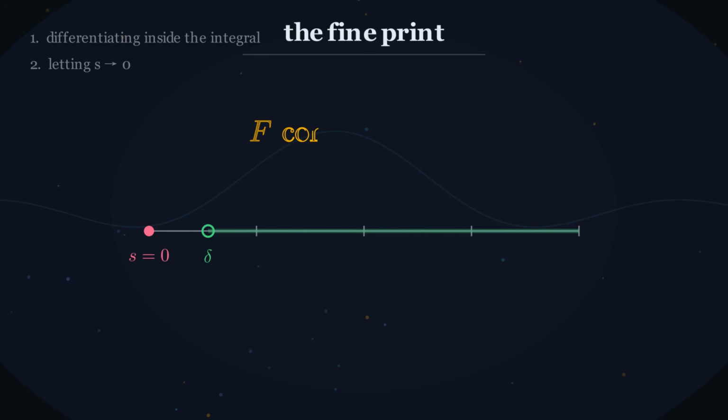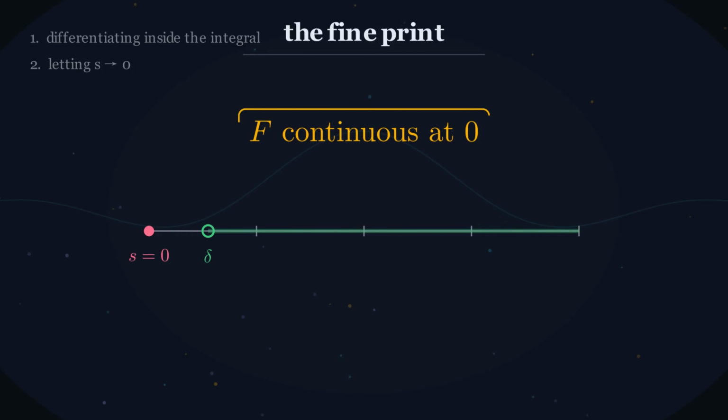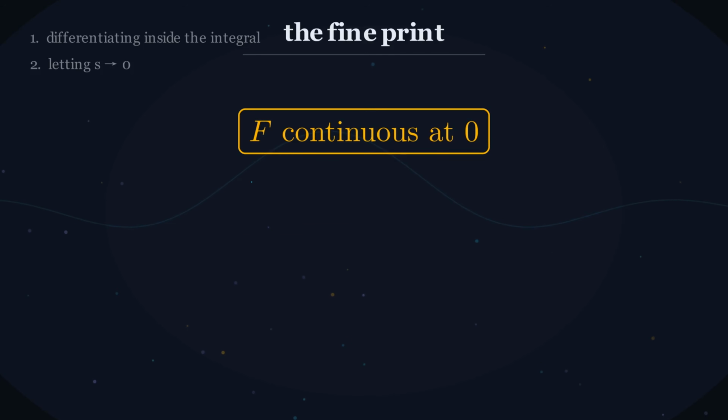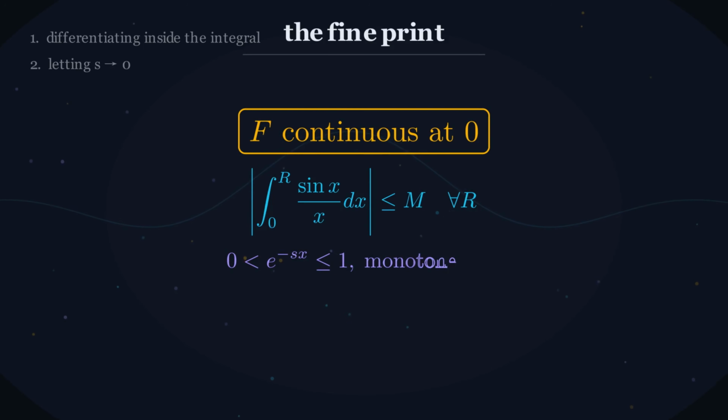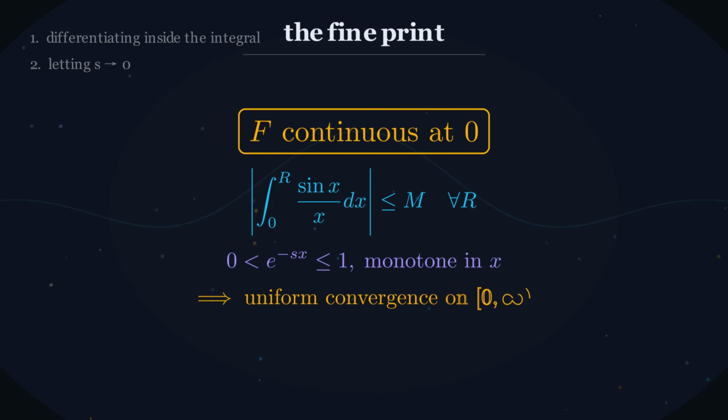That f is continuous at 0. That sliding down to the boundary lands on the value at the boundary, instead of jumping. It does by Dirichlet's test. The partial integrals of sine x over x are bounded, no matter how far out you go. That's the alternating arch structure from earlier, doing real work. And e to the minus sx is monotone in x, and never bigger than 1, uniformly in s together. Those give uniform convergence on the closed interval, including 0.